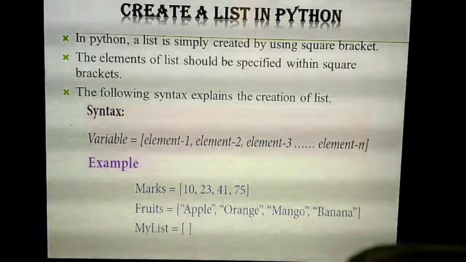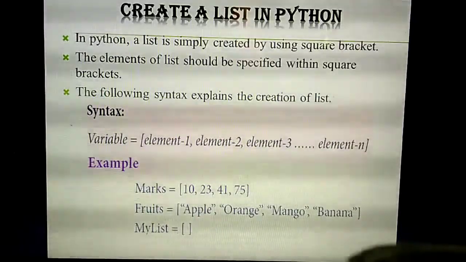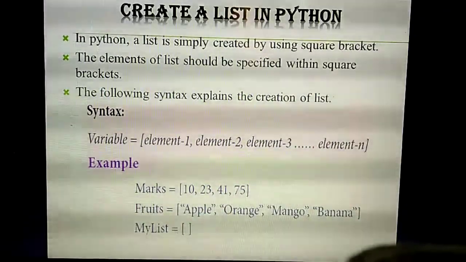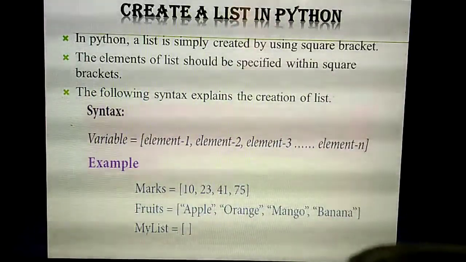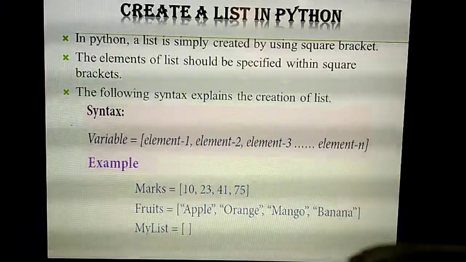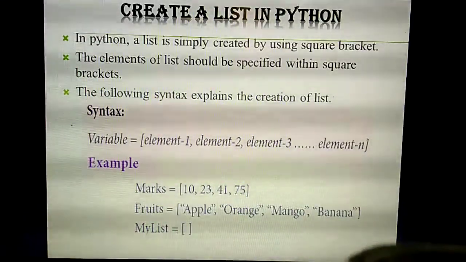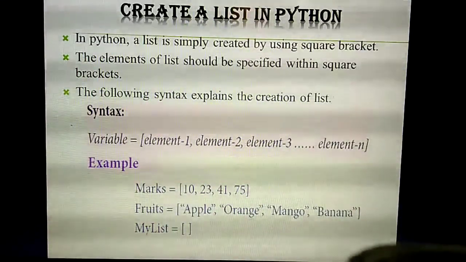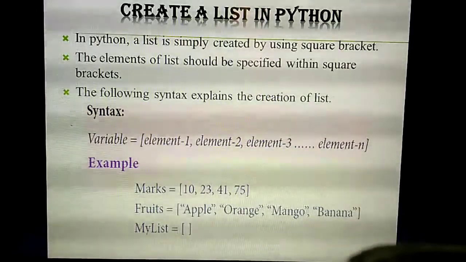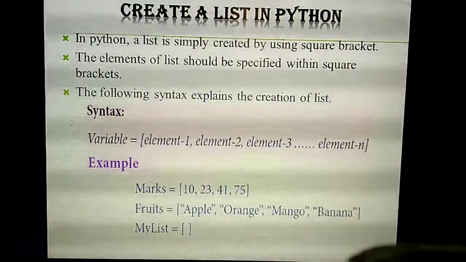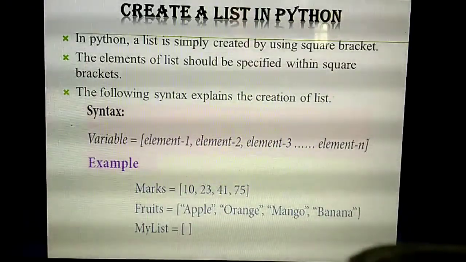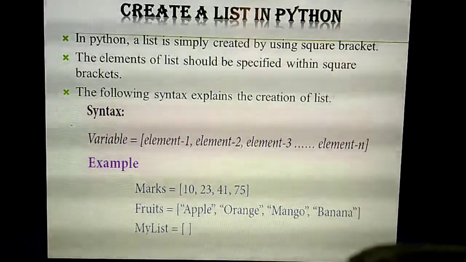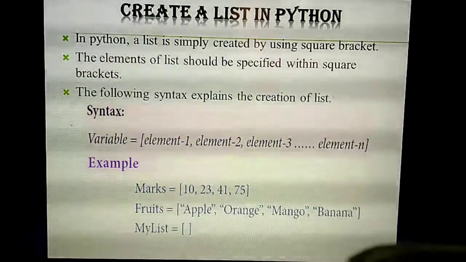So how are you going to create the list in Python? A list can be created by using square brackets. Always you create a list using which bracket? Square bracket. The symbols are very, very, very important, because tuple is somewhat different, set is different, and dictionary is different. Each one has separate symbols, so you should remember all the symbols. So a list is created by using square brackets.